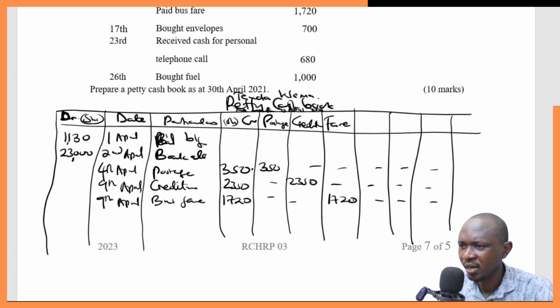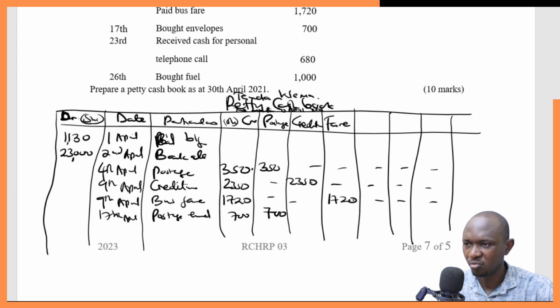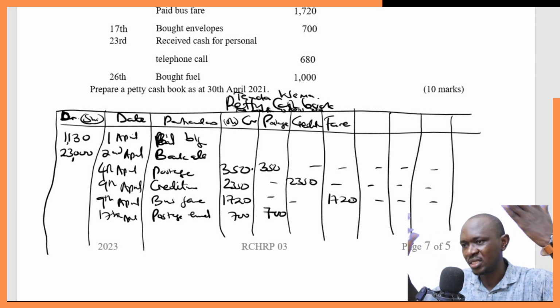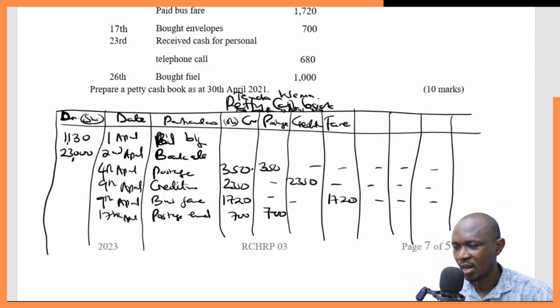Then we'll have envelopes, 17th April. You can include envelopes under postage, since they are quite related. So you simply say postage, envelopes, how much, 700. Then you come here and include them under postage, because envelopes and postage are almost the same. You can have them under the same vote head, and we'll post this in the ledger book under the postage vote head.